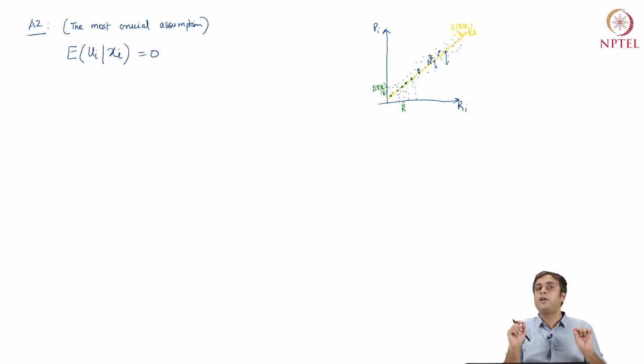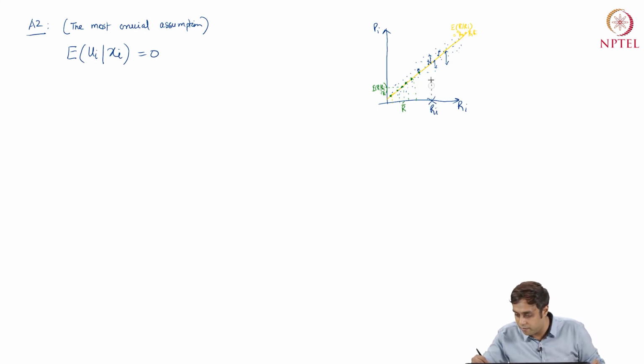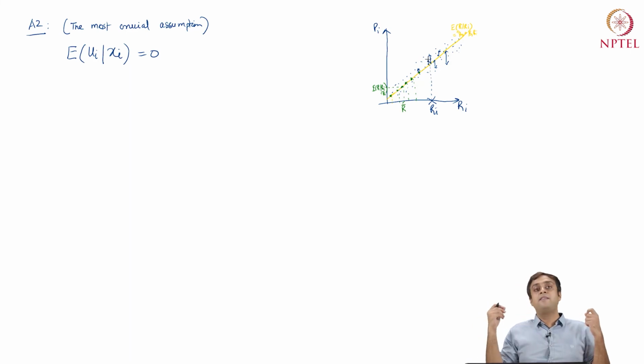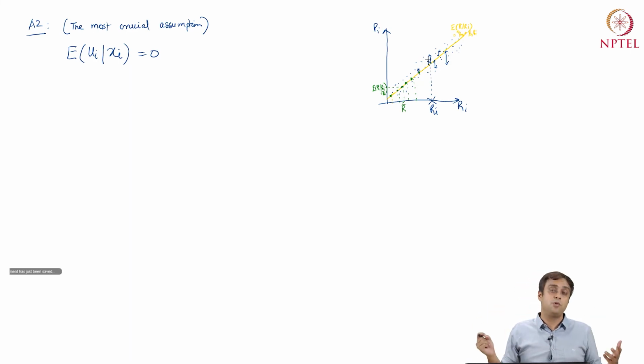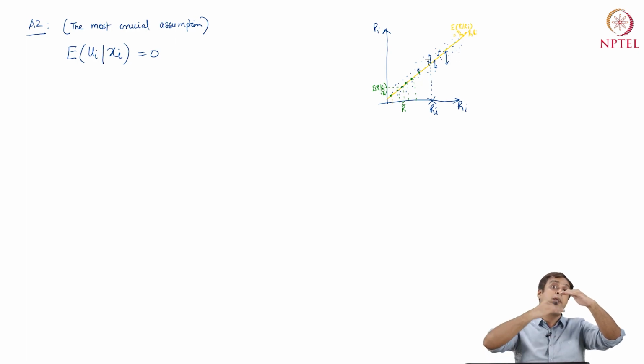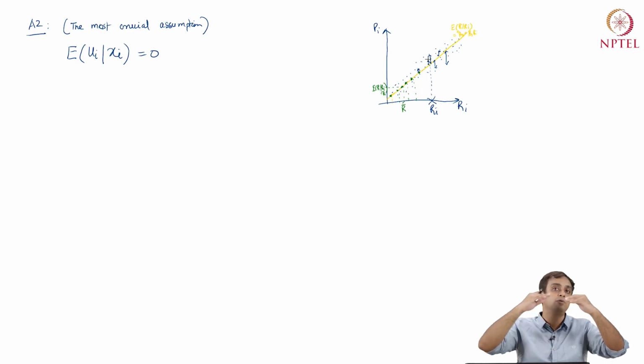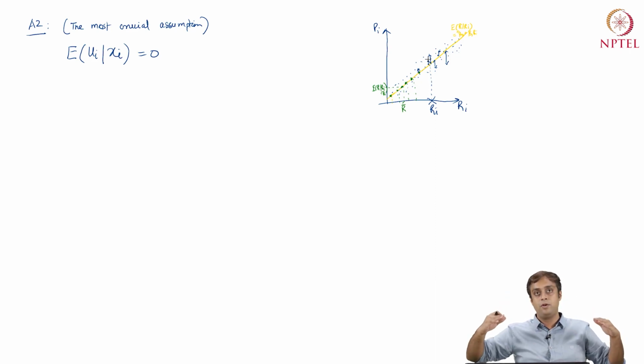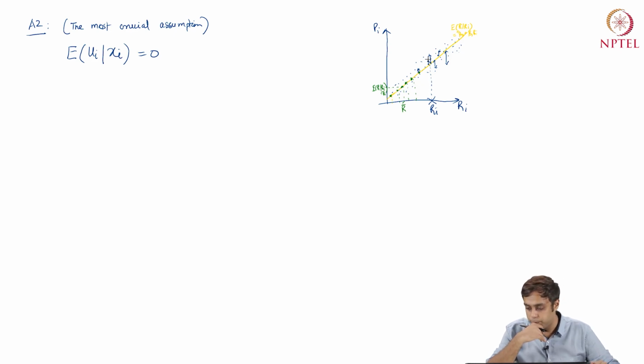Assumption 2 is a bit more restrictive. Assumption 2 is saying that for every value of ri that I can find my data for, we will have expectation ui equals 0. That is to say, there is going to be error where the predicted value is an underestimate of the truth, but there is also an equivalent value of the truth where the predicted value is an overestimate of the truth, in a way that this underestimation and overestimation actually cancel each other. Okay, that is what this second assumption is trying to tell you.